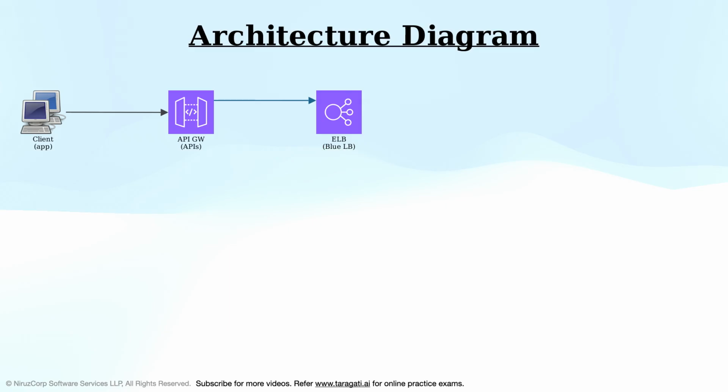Existing version of ELB will be marked as blue environment. API Gateway will continue to connect existing ELB. New version of ELB will be created and marked as green environment. API Gateway Canary Feature will be used to connect new version of ELB.